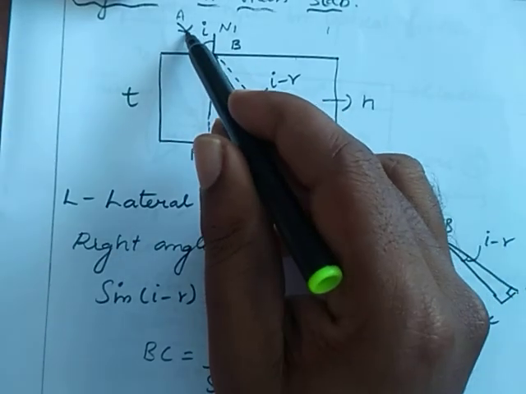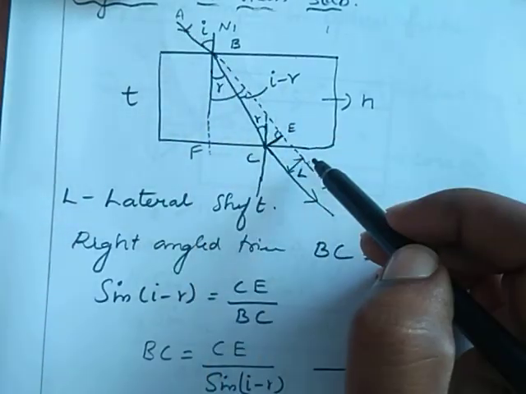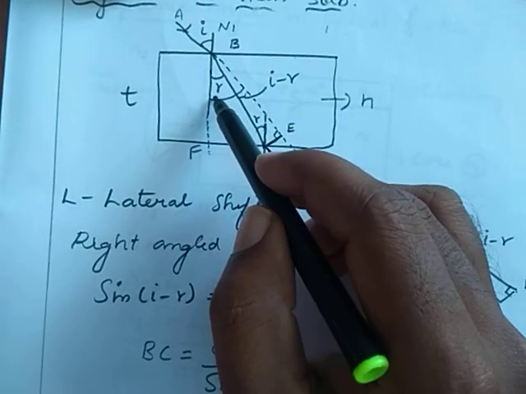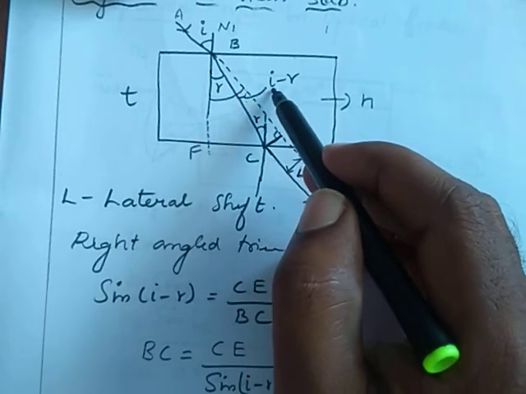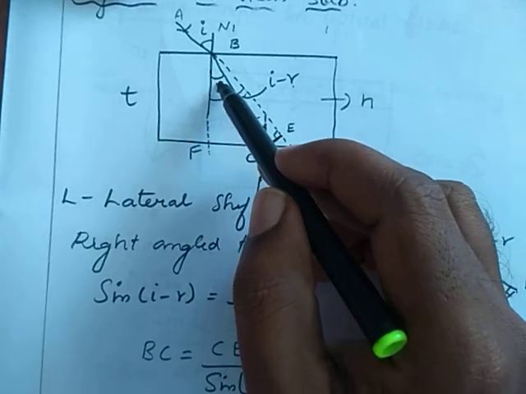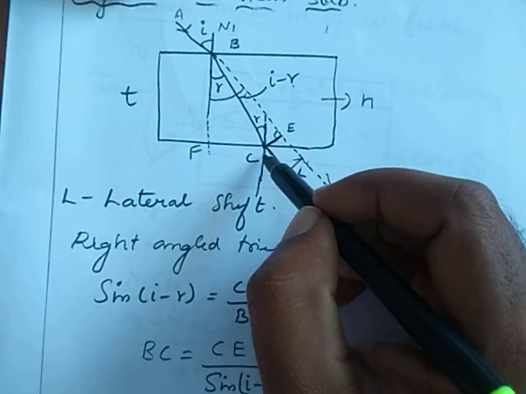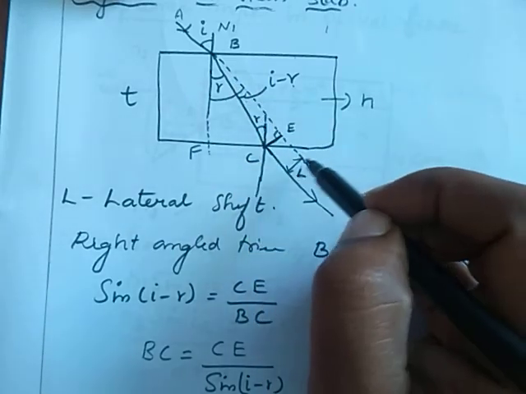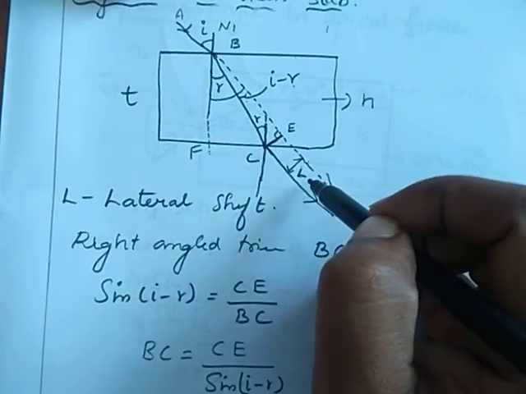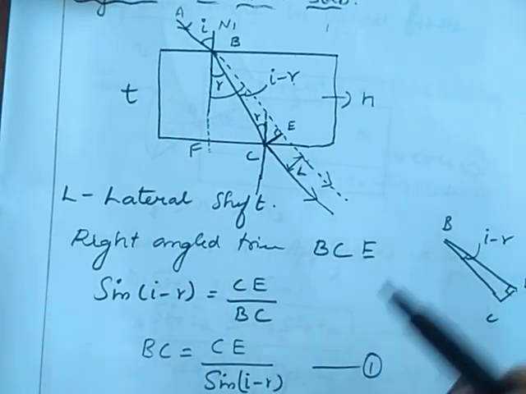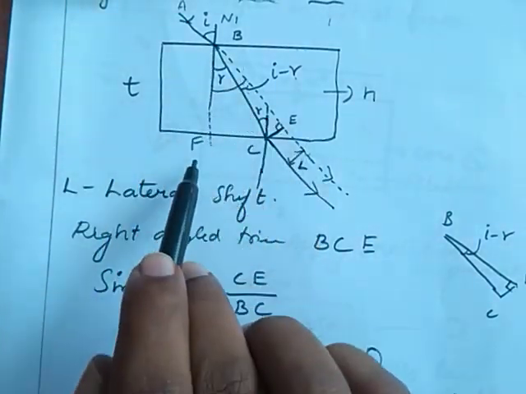Here I am extending the incident ray, because of vertical opposite angles, we can write this angle as I. We need this alone, then we can write I minus R. Here this is R, so this is also R, because alternate angles are equal. After that I draw a perpendicular line on the incident ray, that is CE. That CE is equal to the lateral shift. We need to find the lateral shift. For that I consider two right angle triangles. One is BCE, another one is BFC.